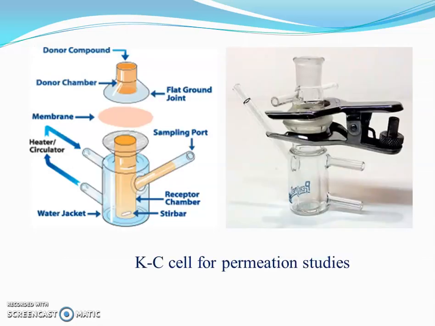This is the Keshary-Chien cell for the diffusion studies, which has the donor compartment. Here is the receiver compartment. This is the membrane which may be placed. This is the sample port, where the sample may be withdrawn. And thus by using this type of apparatus we can determine the diffusion of drug through the semi-permeable membrane.